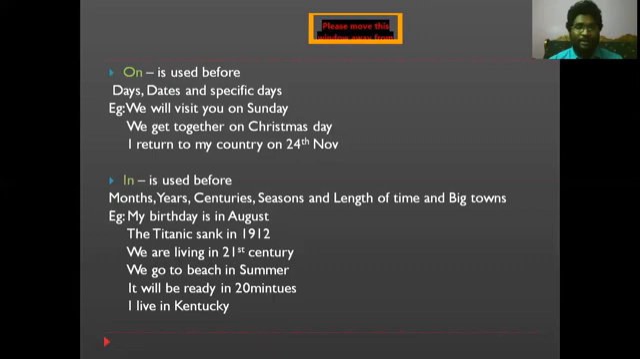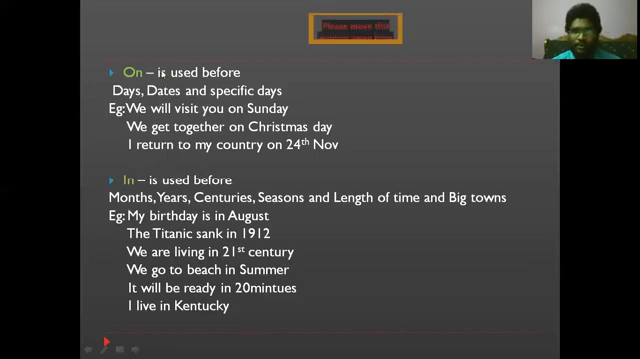And see one more example here. We get together on Christmas Day. We get together in Christmas Day. We get together for Christmas Day. No, it's not. It's not going to make any sense. So that's the reason we have to place "on" only when we are discussing days, as well as specific days. And let's move on to the next preposition.